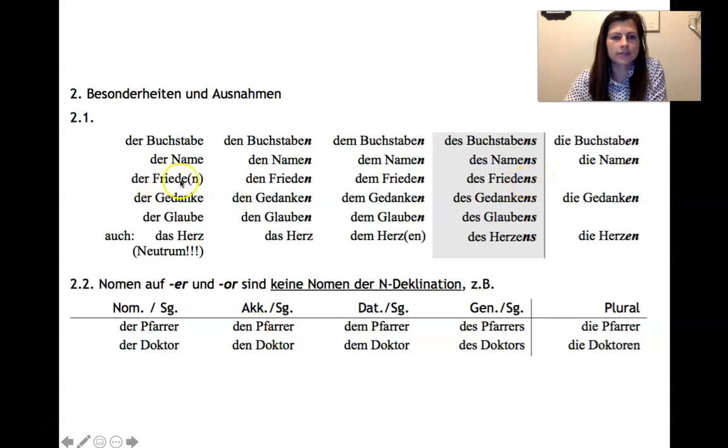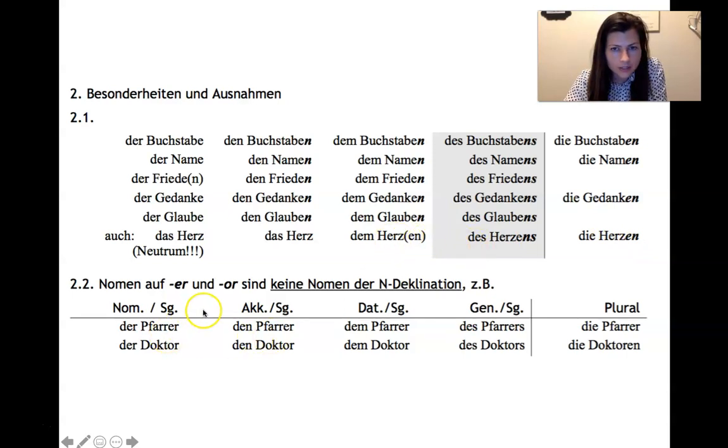Der Friede is peace, like War and Peace. Der Gedanke is a thought, pretty common word. Der Glaube is faith or belief. And then das Herz, this is a really strange one. These are all the ones we've been talking about, they're all masculine. But das Herz is neuter. And it can optionally take the en, it doesn't have to, like here it doesn't, but it's sort of a poetic thing, and it does happen where it actually gets the en. But that's the only non-masculine noun that I know of that can sometimes take this, but it's optional for that one.